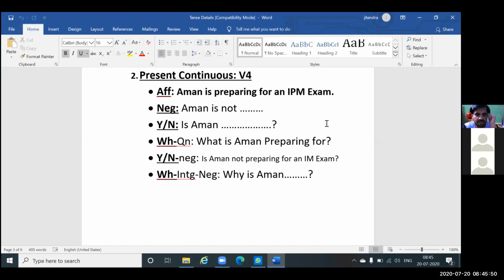You see, in an affirmative sentence, I have just placed the helping verb in the front, right? I have taken the helping verb in front. I have placed it at the start of the sentence, and the rest is as it is. See that? Like, is Aman preparing for an IPM exam? That's it. Simply, I have taken the helping verb and placed it in front. Since it's a question, question mark. Clear?